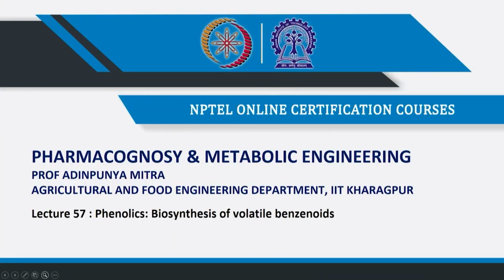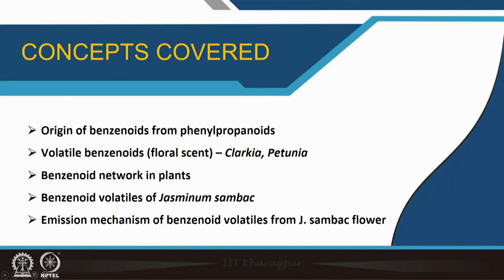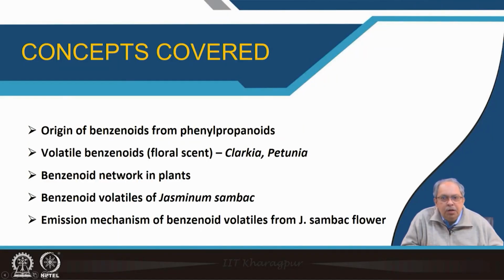This is lecture number 57, where under the broad domain of phenolics, I will now discuss the biosynthesis of volatile benzenoids. In the previous class, we talked about volatile phenolics. So, here the focus will mostly be on the benzenoids, that is C6C1 metabolites. The concepts to be covered: the origin of benzenoids from phenylpropanoid, volatile benzenoids, that is floral scent, and the plant species Clarkia and Petunia, which were used as model plants, and what has been discovered with them. Then after that I will talk about the benzenoid network in plants.